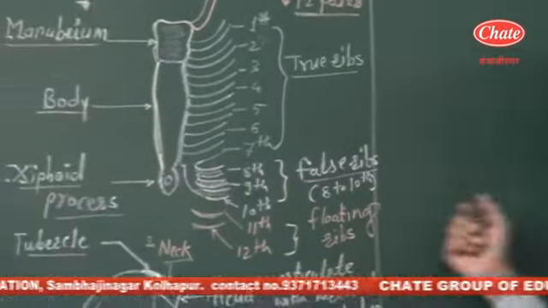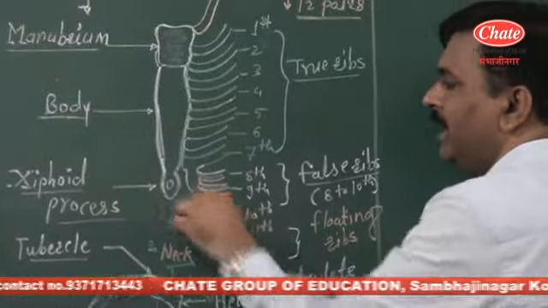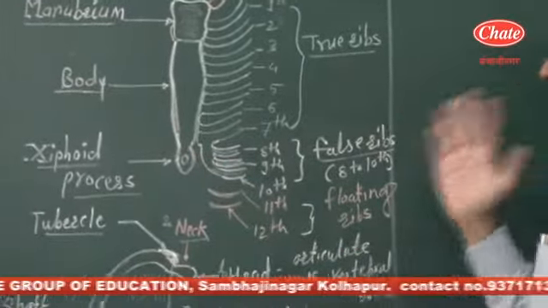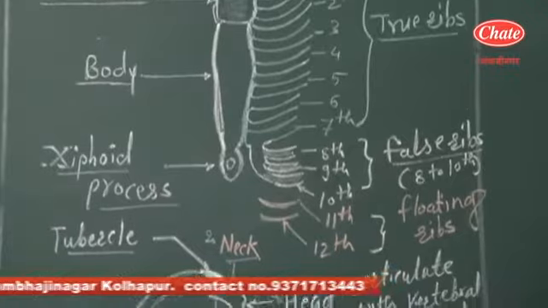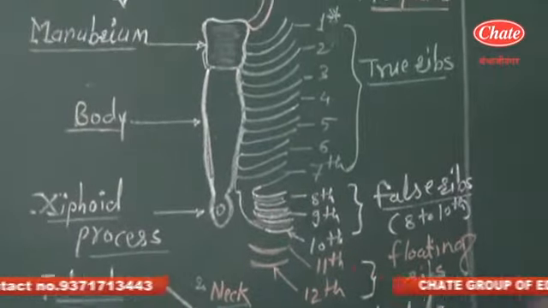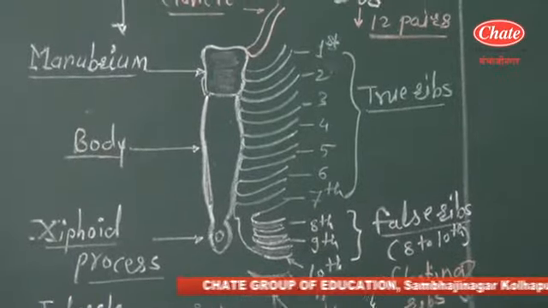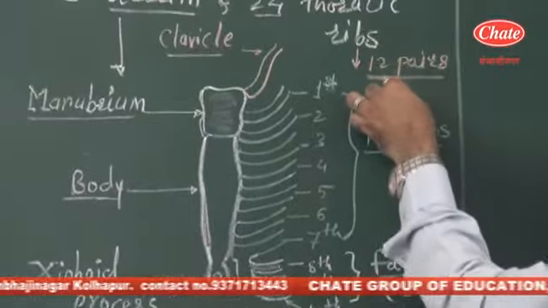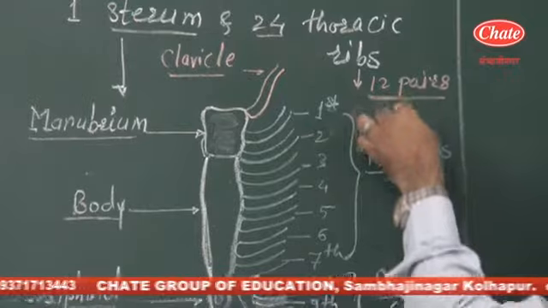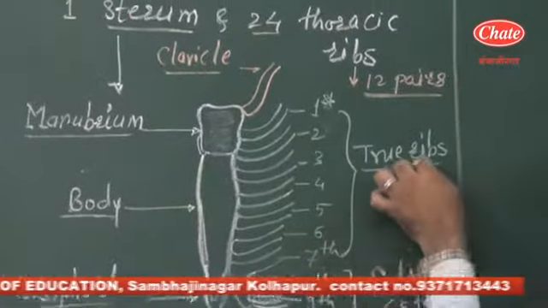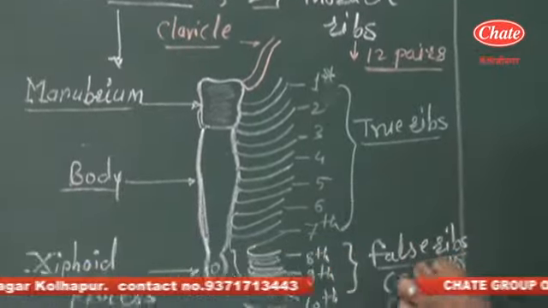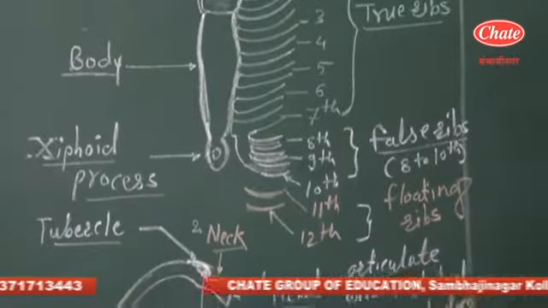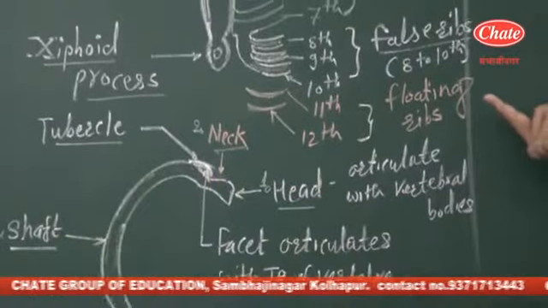Floating ribs, because they are not connected directly or indirectly with the sternum, are present on the posterior side. This is essential to increase the area or volume of the thoracic cavity. So remember, there are 24 ribs, meaning 12 pairs. Out of these 12 pairs, the first 7 pairs are true ribs, while the 8th, 9th, and 10th are the false ribs, while the 11th and 12th are the floating ribs.